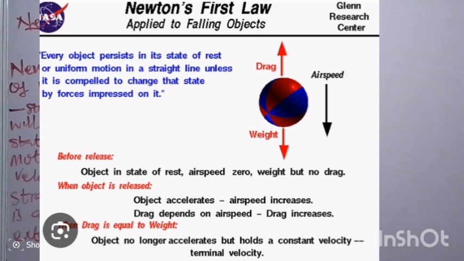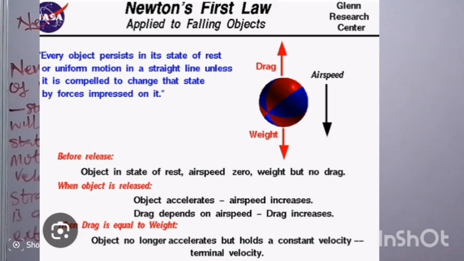When the airspeed increases, the drag will also increase. And when the drag increases, there will be a point when the drag will be equal to the weight of the object. When this occurs, the object will no longer accelerate, but it will hold a constant velocity.